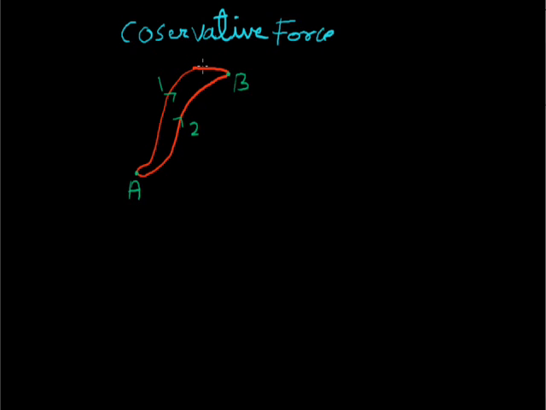It depends only on the initial and the final position, and in this case the force is known as a conservative force. So we can say for the conservative force, work done for one path should be equal to work done for the other path.